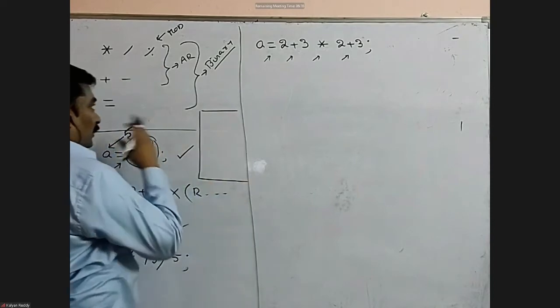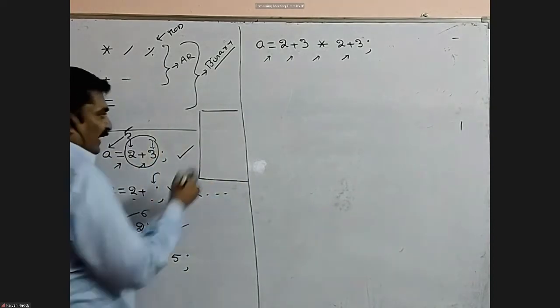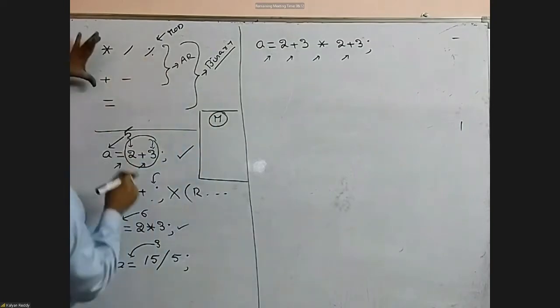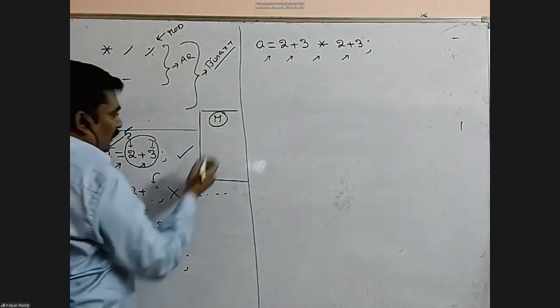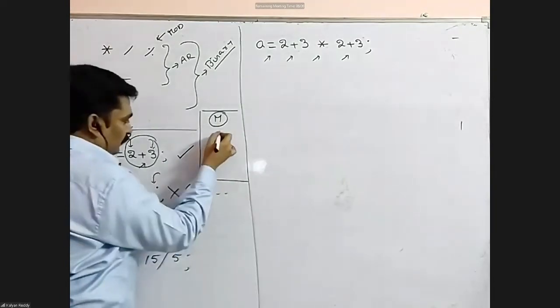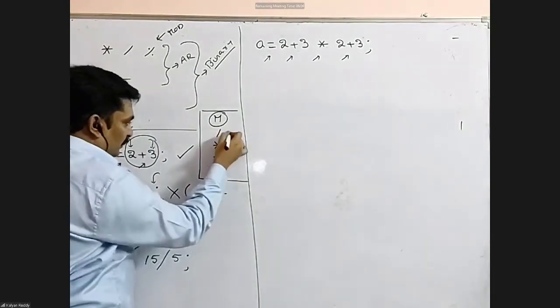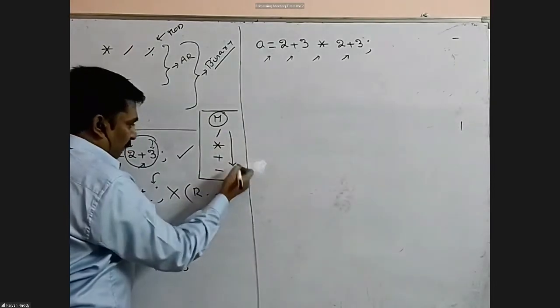Okay. Come outside the programming language, come to maths. In maths, there is the BODMAS rule: division, multiplication, addition, subtraction. This is the sequence in maths.